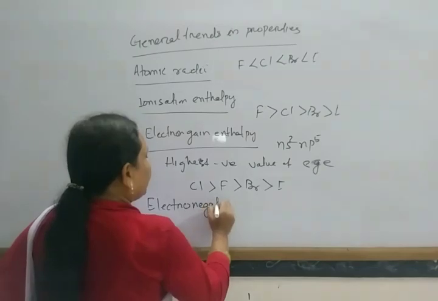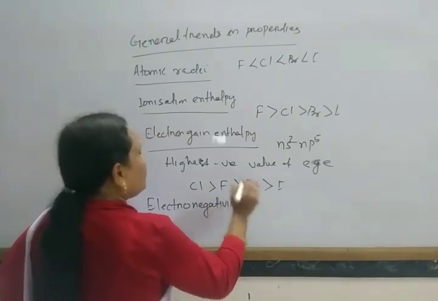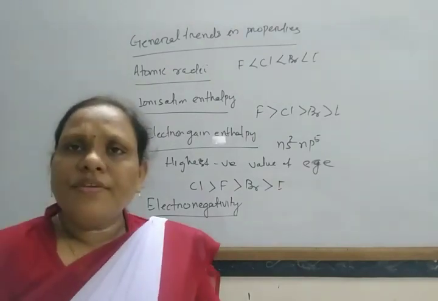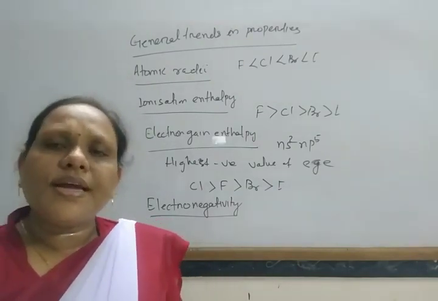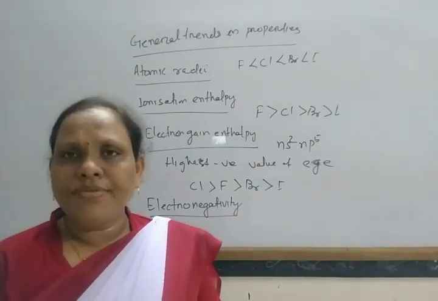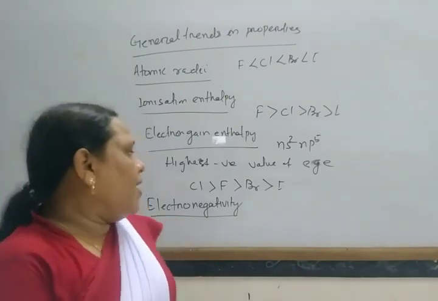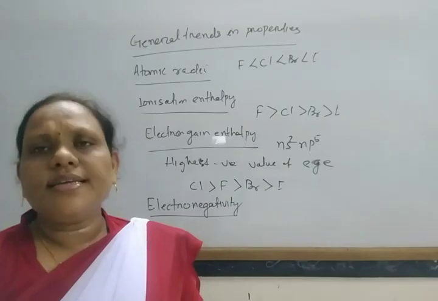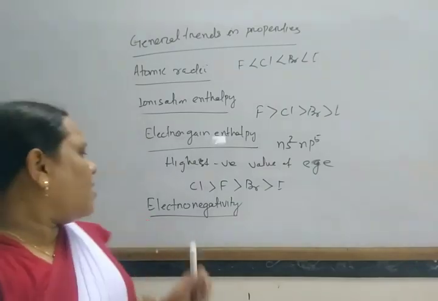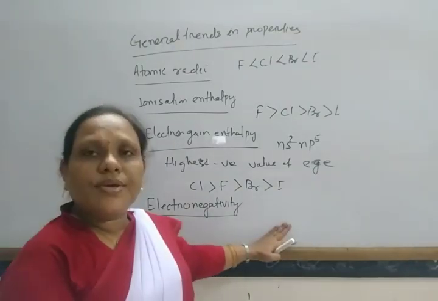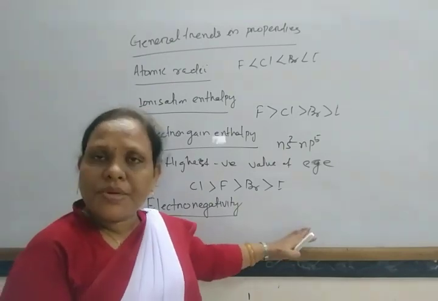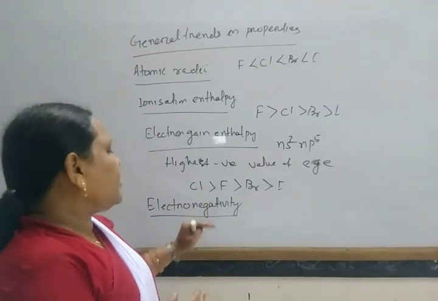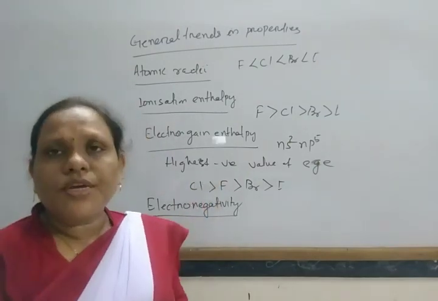Electronegativity. So the halogens have the highest electronegativity in their respective periods. Okay. And as they have the smallest size and highest nuclear charge, the halogens have the highest value of electronegativity in the respective period, and this electronegativity value generally decreases down the group.